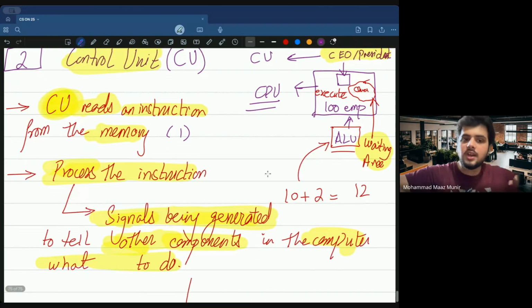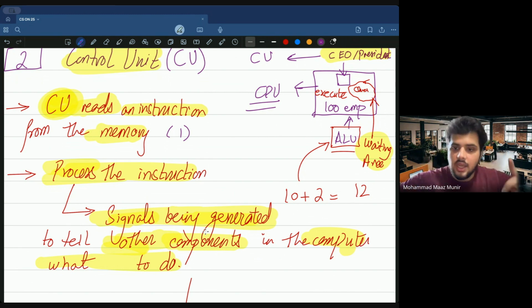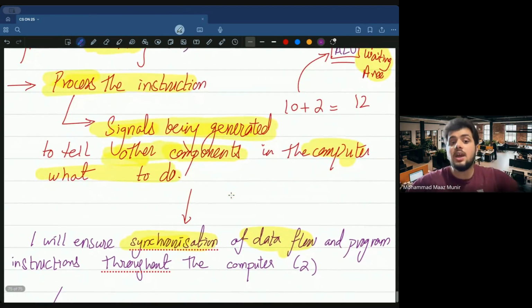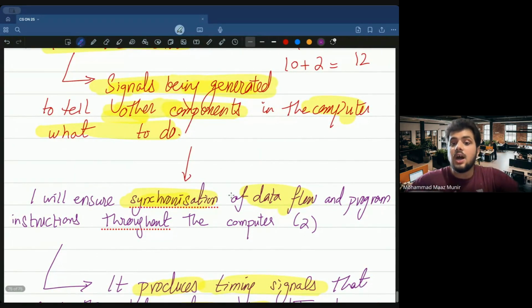अब कंट्रोल यूनिट के बारे में आपको बस ये पता होना चाहिए, अगर आपसे पूछा जाए what does the control unit do, तो आपको सबसे पहले ये पता होना चाहिए कंट्रोल यूनिट reads an instruction from the memory. सही है. फिर उसके बाद ये होता है कि कंट्रोल यूनिट also ensures synchronization of data flow and program instruction throughout the computer when signals are being generated to tell other components in the computer what to do.